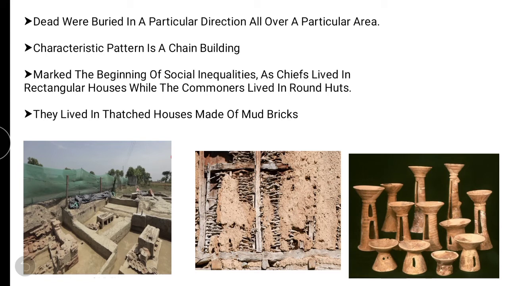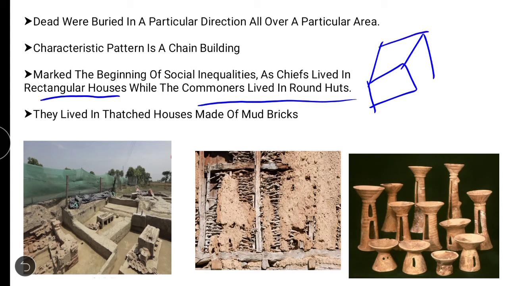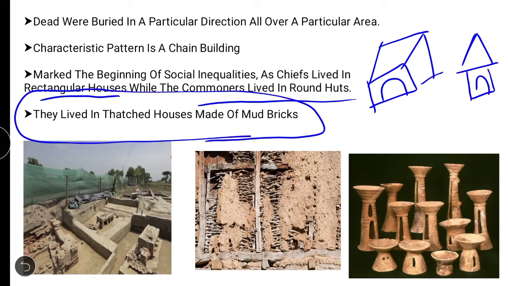See, the chiefs lived in rectangular houses while the commoners lived in round huts. Same as before, in this period also the rich people used to live in pakka houses, and poor people used to live in huts. And they lived in thatched houses made of mud bricks. What? They lived in thatched houses. This is a thatched house. See, they placed the wood and applied the mud, with the help of mud bricks.